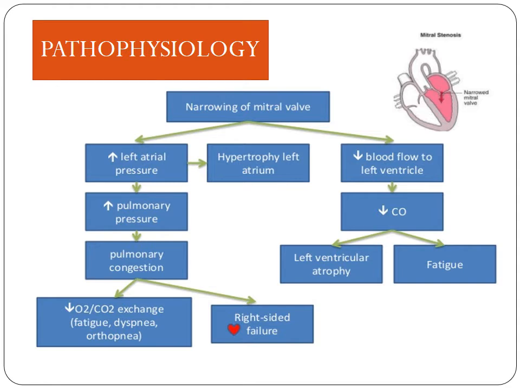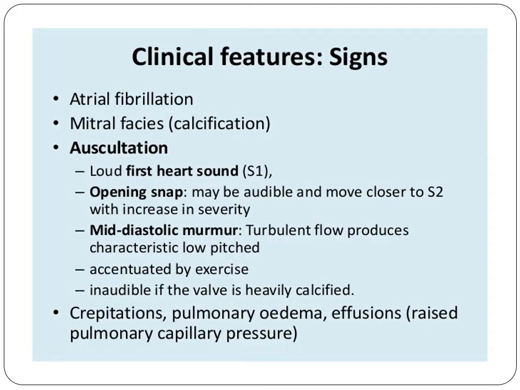That is what we saw in the first part of the pathophysiology. And now what is going to be happening from the left ventricle point of view? There's going to be diminished blood reaching the left ventricle. As you saw, the amount of blood that is reaching the left ventricle is very, very minimal. Due to this, what is going to happen? There is going to be decreased cardiac output, and there is also going to be left ventricle atrophy, and this is going to cause excessive fatigue, because the person is not in a position to receive appropriate circulation, and also the body is not able to receive the circulation to the rest of the body. Eventually the body is going to be feeling excessively tired and weak.